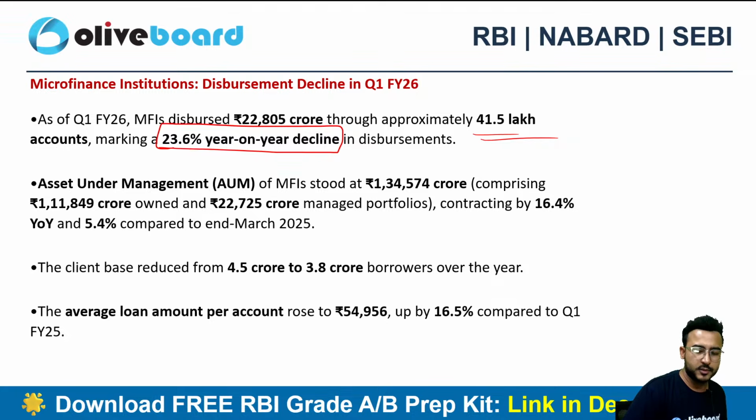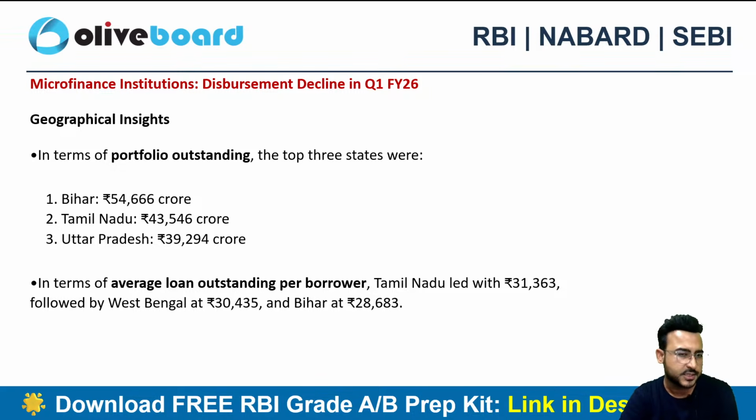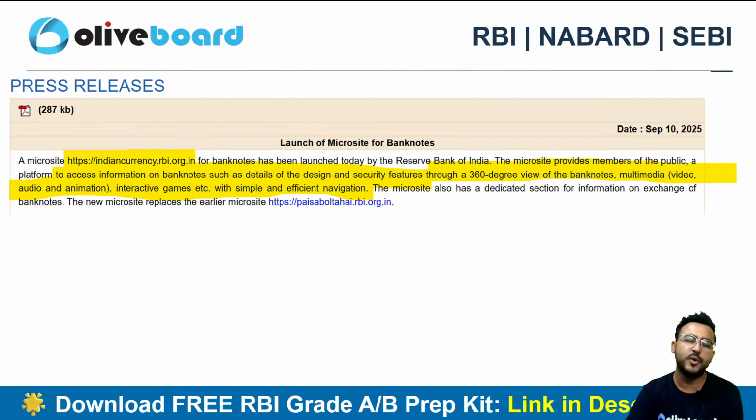When we talk about financial institutions, it's nothing but the loan portfolio, right? How much loan they have delivered as of now. Top states are also listed in terms of portfolio outstanding, but I don't feel you need to remember this. Just for judging the trend.